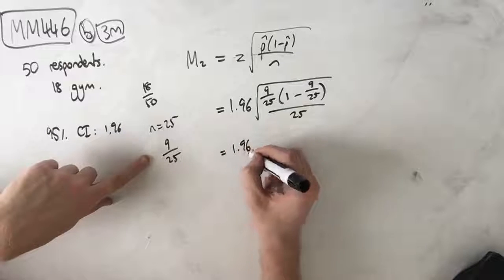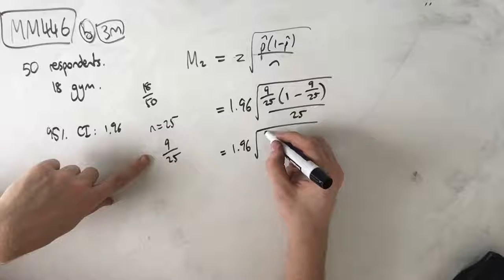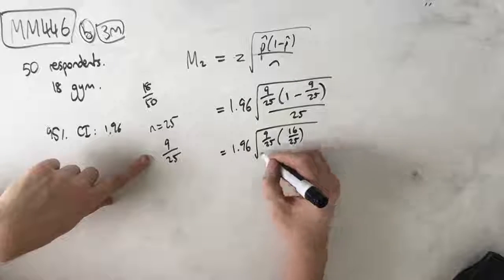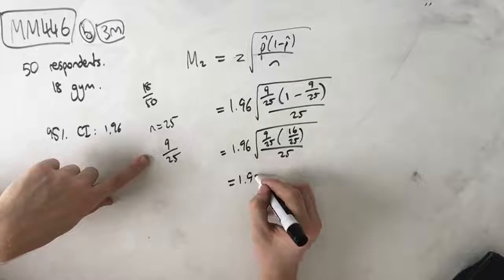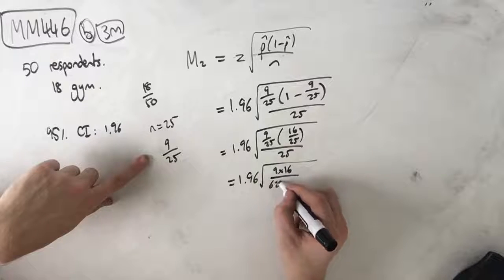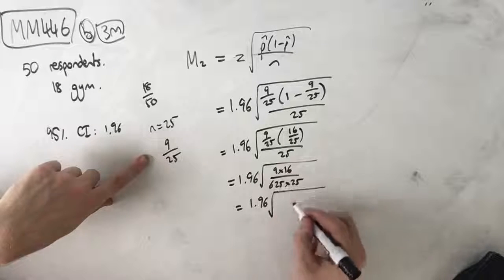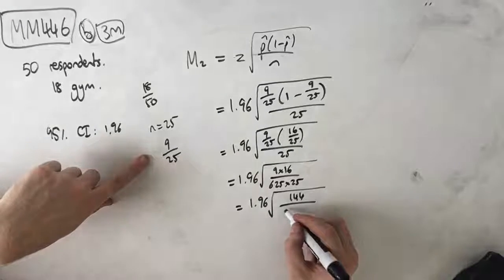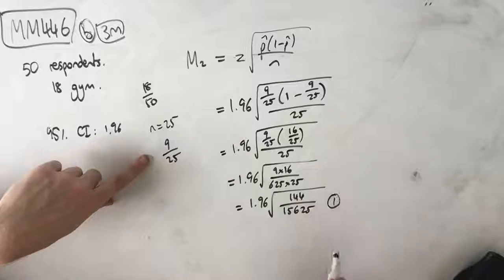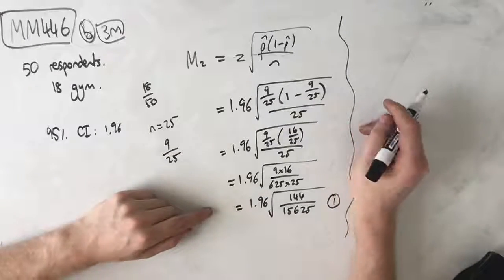Now simplifying this, we get 1.96 outside of root 9 on 25 times 16 on 25 over 25. It's 1.96 outside of 9 times 16 over 625 times 25, which is equal to 1.96 outside of root 144 over 15,625.